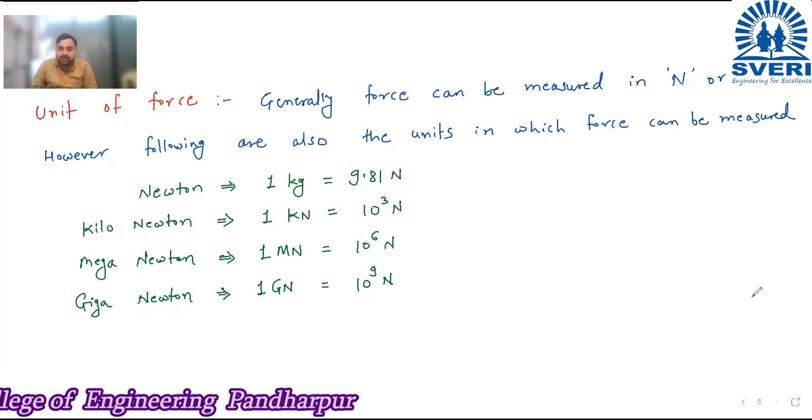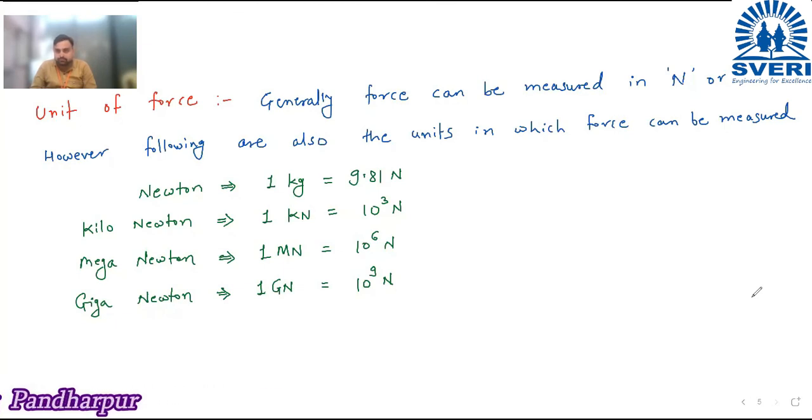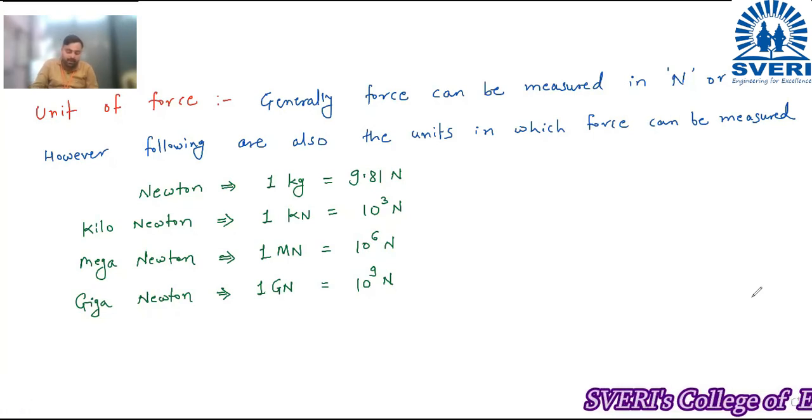Who is roll number 17? Present, sir. Okay, 18. 18 is absent.